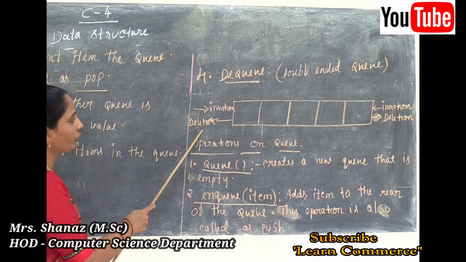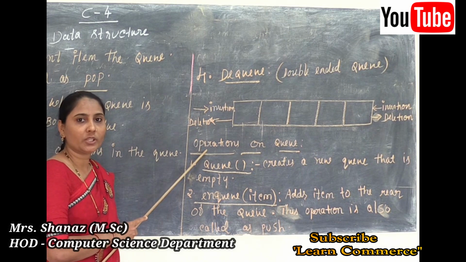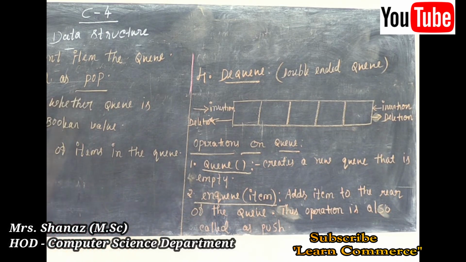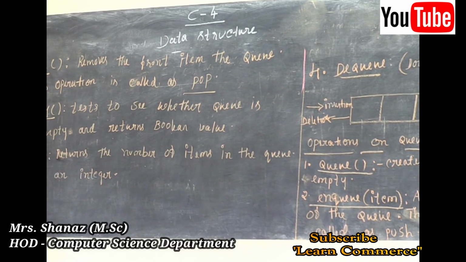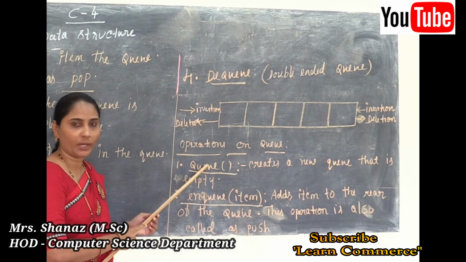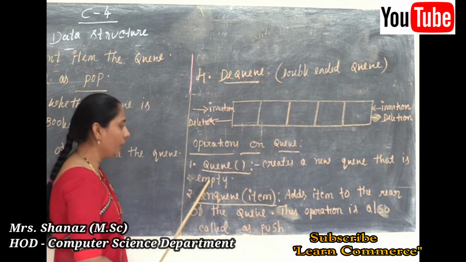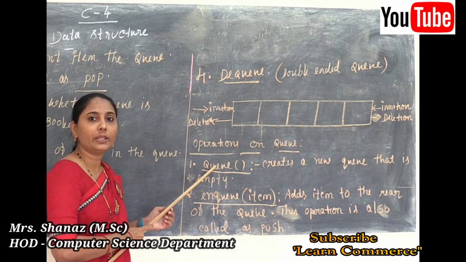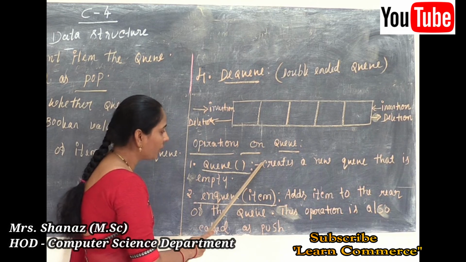And after the types of queue, the next topic is the operations on a queue. Some of the operations of the queue are queue, NQ, DQ, is empty, size. So the first operation is called the queue operation. Here it creates a new queue that is empty. By using this operation, we can create the queue, but that is empty here. So this is about the queue operation.